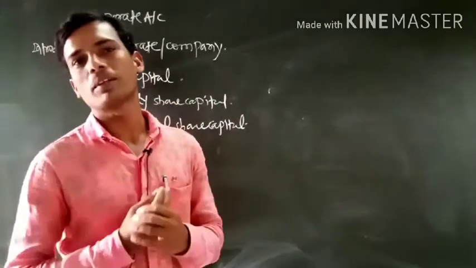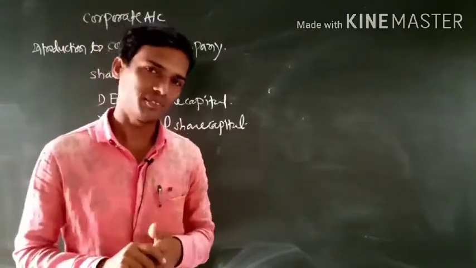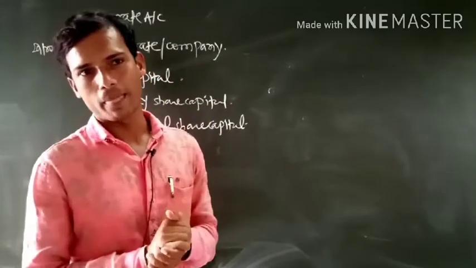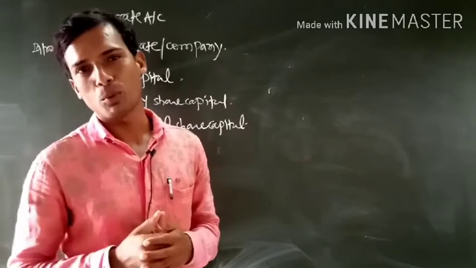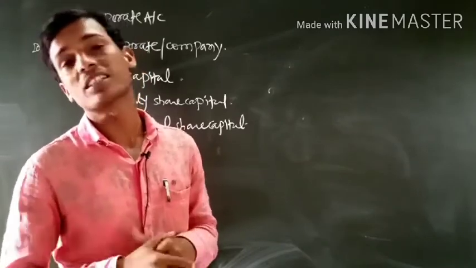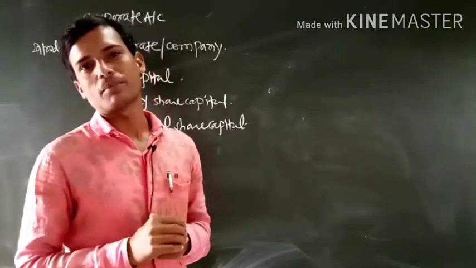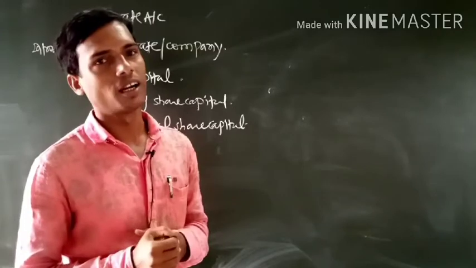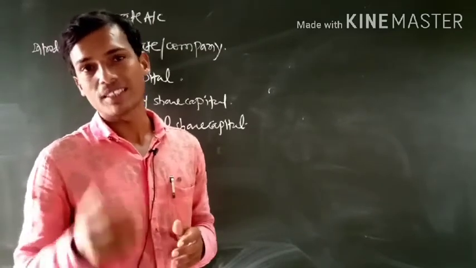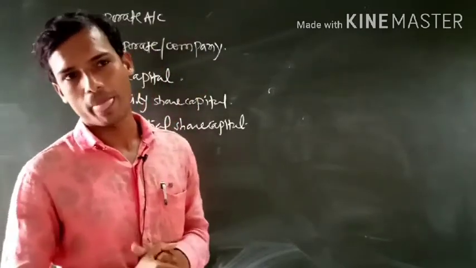Joint stock company is somewhat different from these organizations, because in a joint stock company, a minimum of 2 people are required to register that company, and a maximum of 50 members. Its capital is collected or raised by issuing shares to the public.